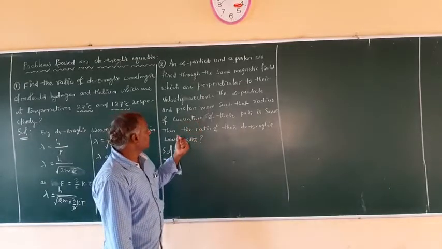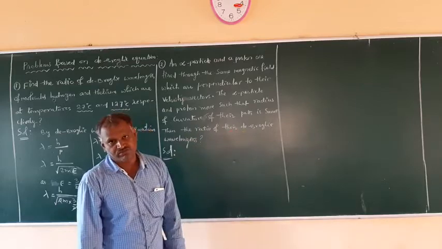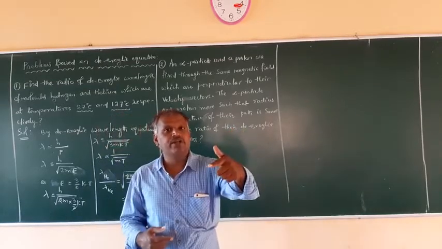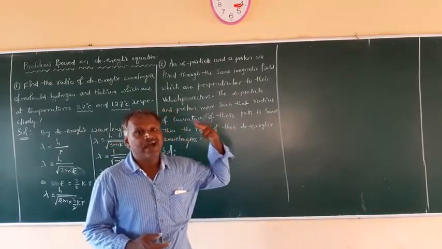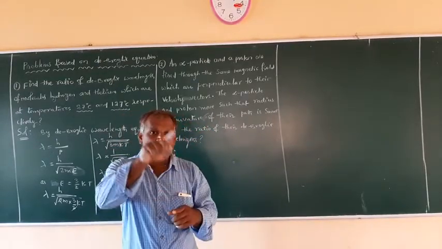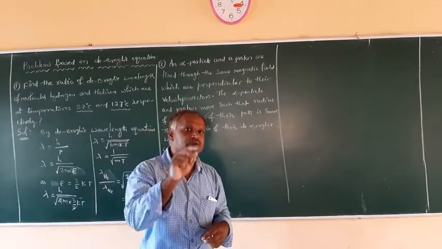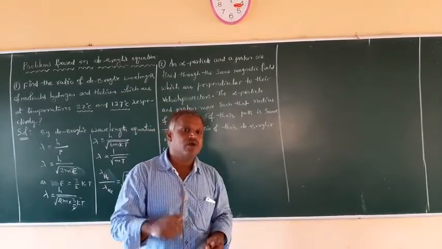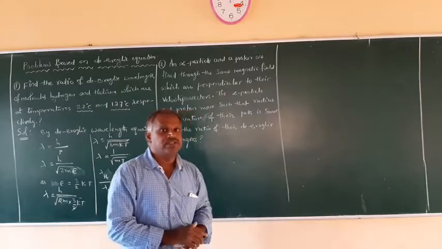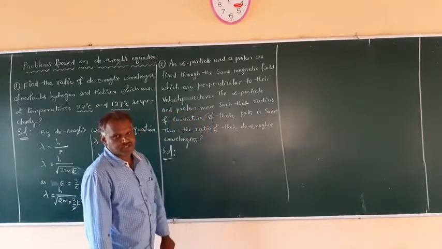Then what is asked to calculate here? The ratio of their de Broglie wavelengths. So when the alpha particle enters the magnetic field perpendicularly and the proton also enters the magnetic field perpendicularly, the two follow circular paths having equal radius. Then what is the ratio of the de Broglie wavelengths for these two particles? That is the question asked.